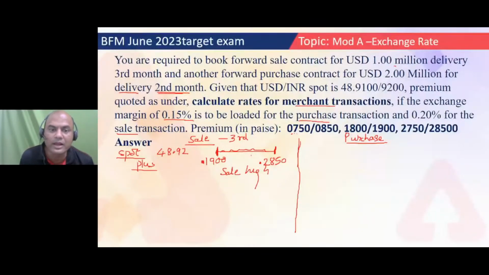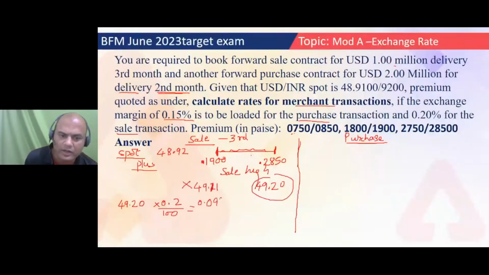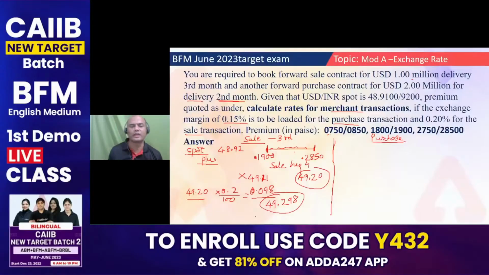So what is my rate at the beginning of this month? 49.10. Are you getting this answer? 0.098. Everyone, are you getting this answer? 0.098. So now will I add or subtract? Should I add this or subtract this? Okay, so 49.20 plus 0.098. So it comes down to 49.298. This is my final answer for sale.